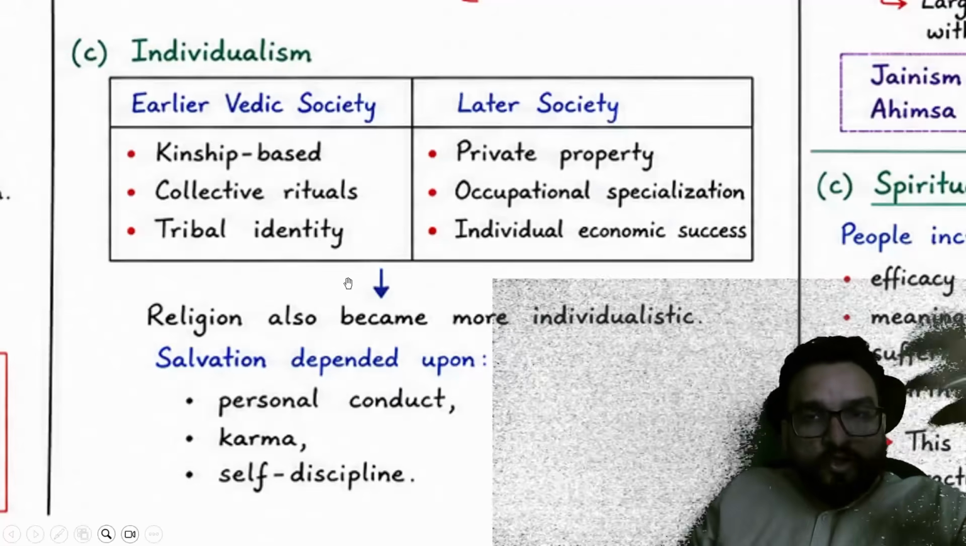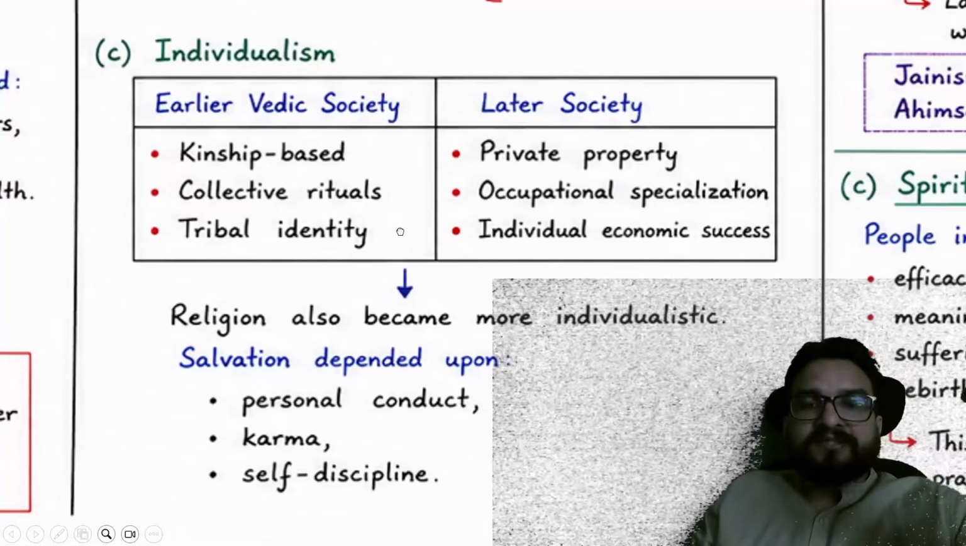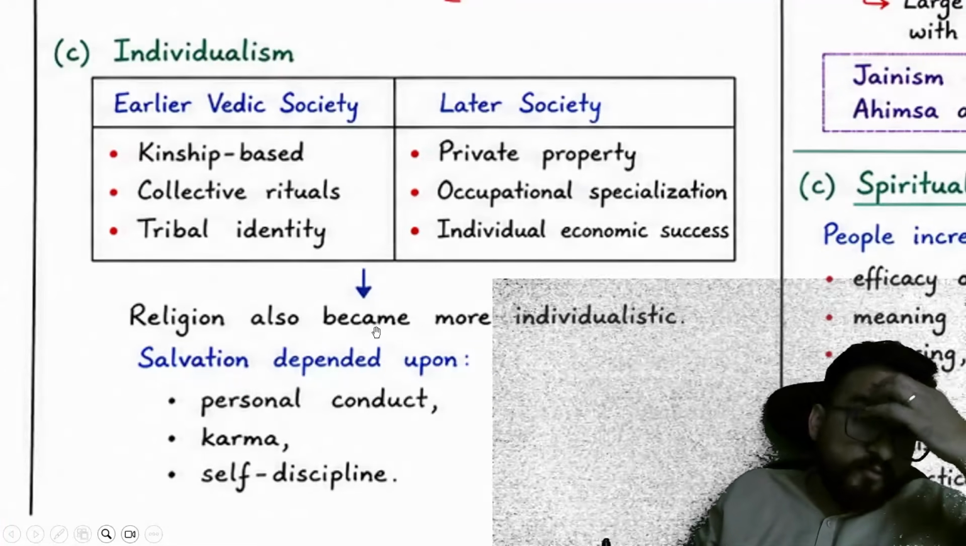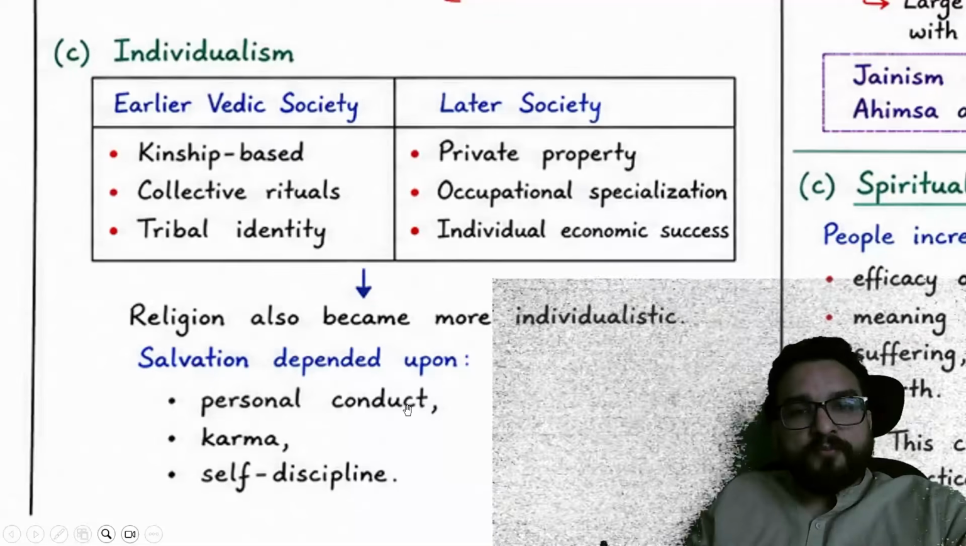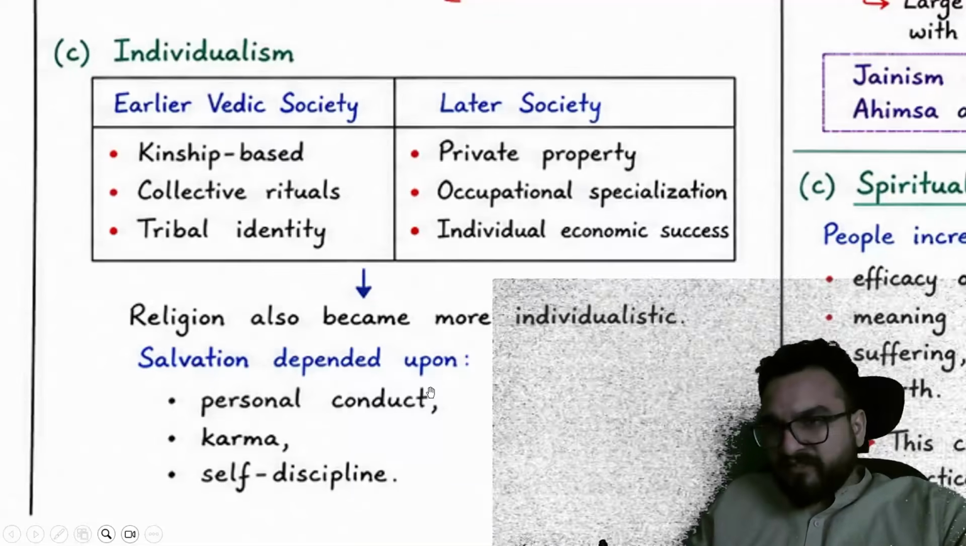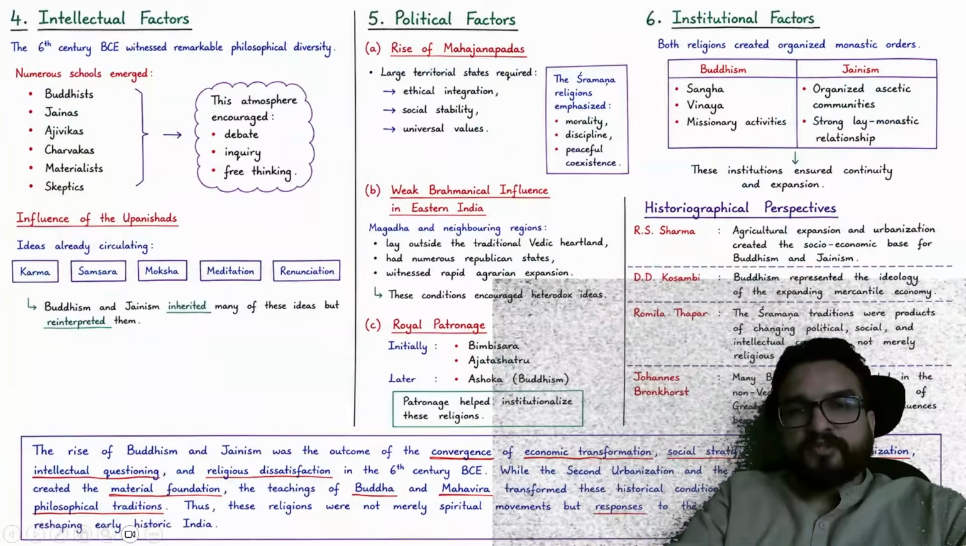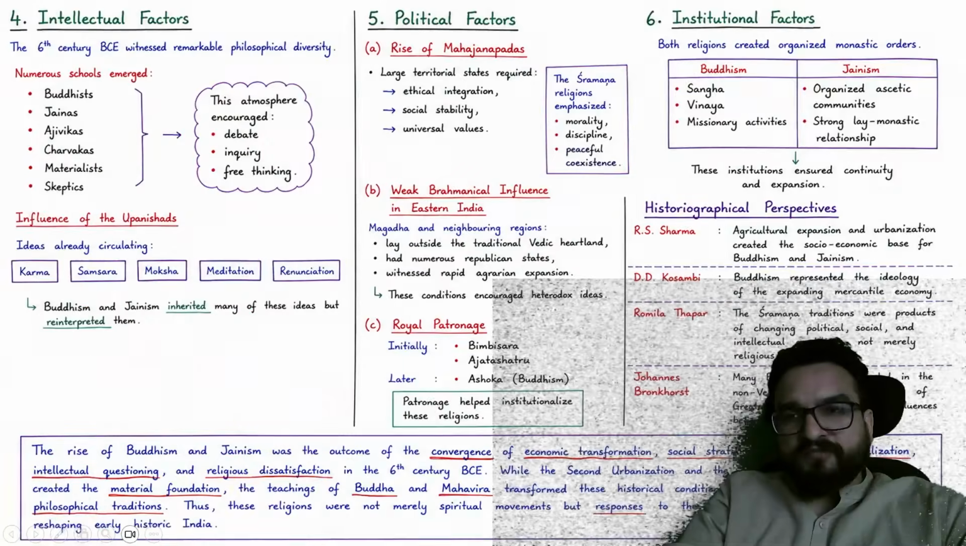All right, occupational specialization, the private property concept will be there. So religion also became more individualistic. Salvation was dependent upon personal conduct, karma, and self discipline over here, right? So this you will be finding as your social factor as well.